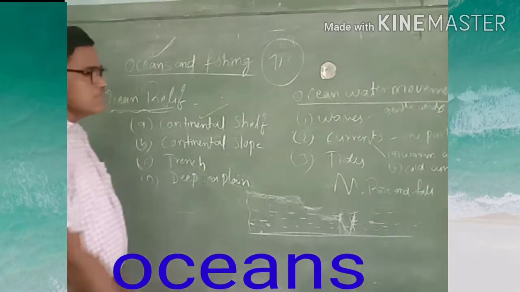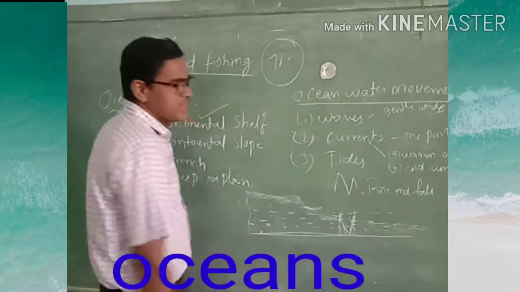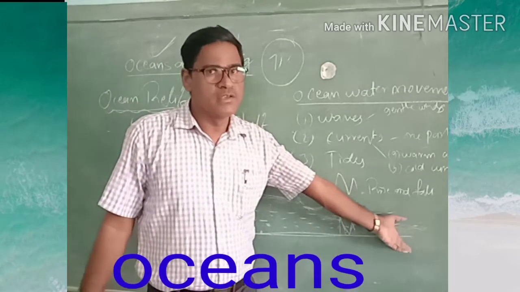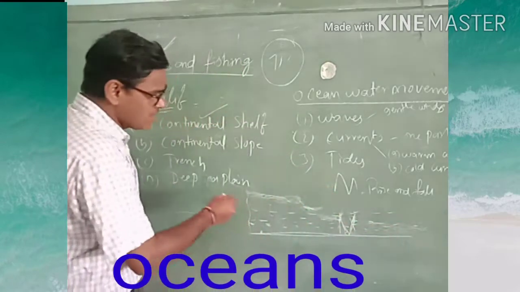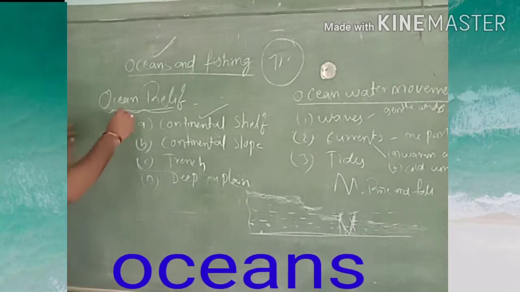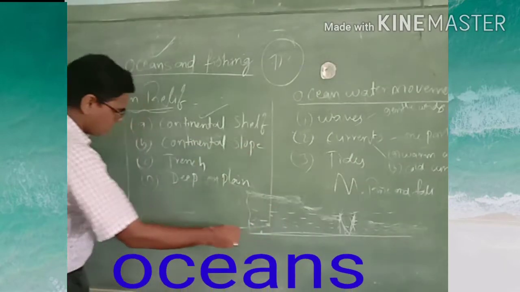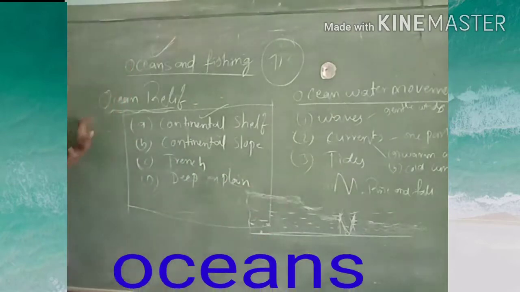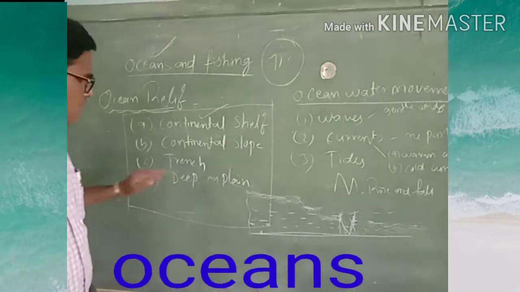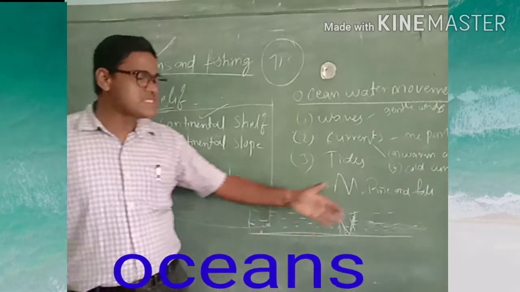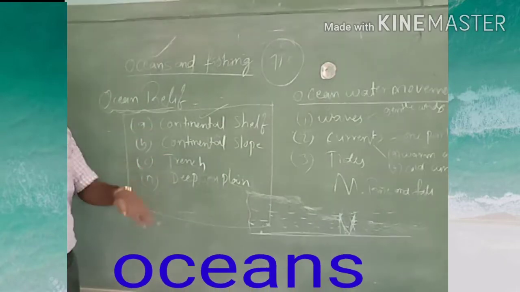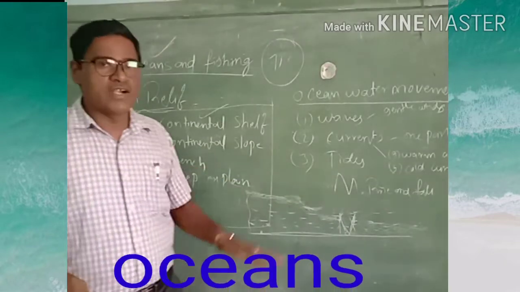After that, you will get the deep sea plain, very deep plains. You can't tell how much depth it has. So these are the relief features of the ocean floor. Once again, remember the relief features of the ocean floor: first the continental shelf, second the continental slope, third the trench, and the deep sea plain. Just like the surface, the ocean floor is also not the same; it is different in different areas.